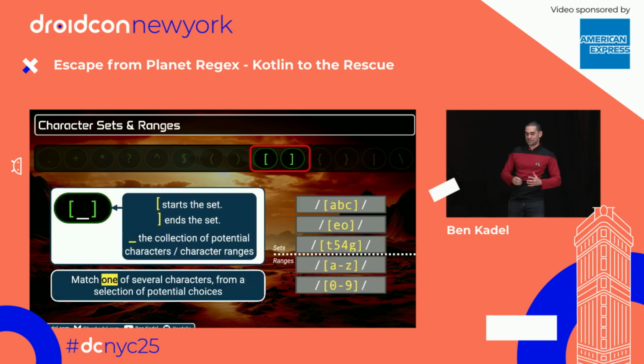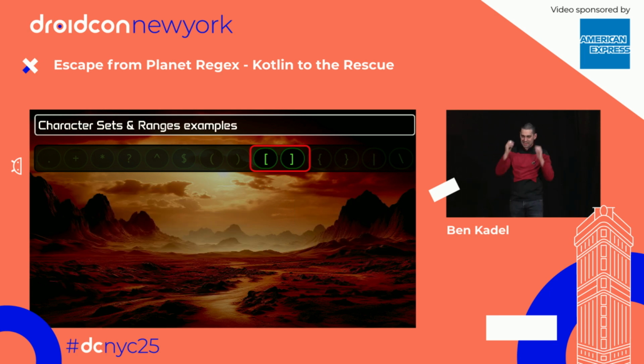Character sets and ranges. Here we use the square brackets, and we basically give regex some options. Hey, regex, you can pick any one of these characters. Sets, we just give it individual characters, a collection of, and ranges, we say you can pick from A to Z or 3 to 5. Again, let's see some examples.